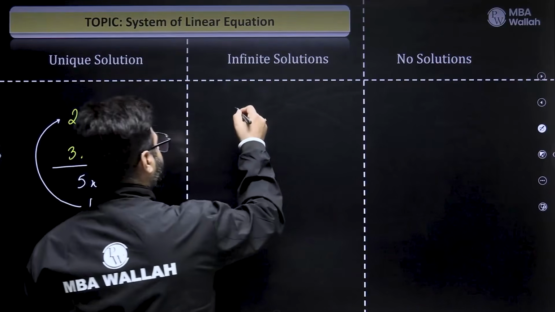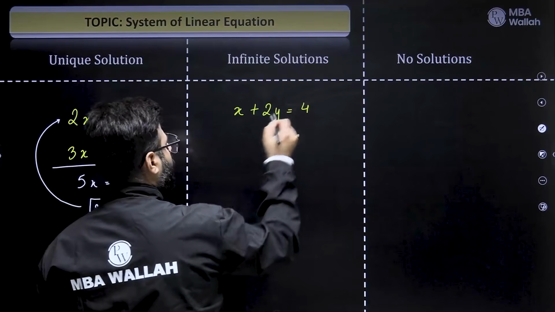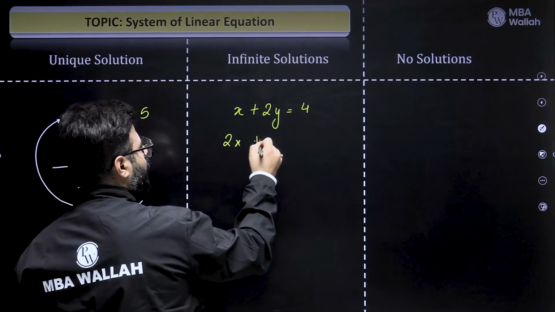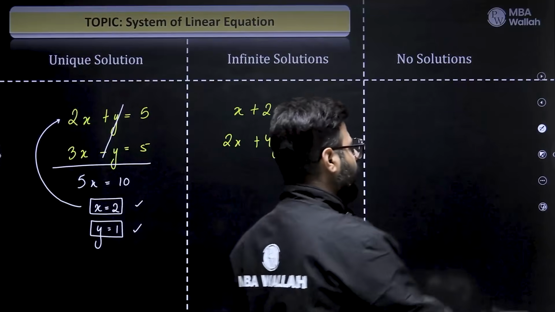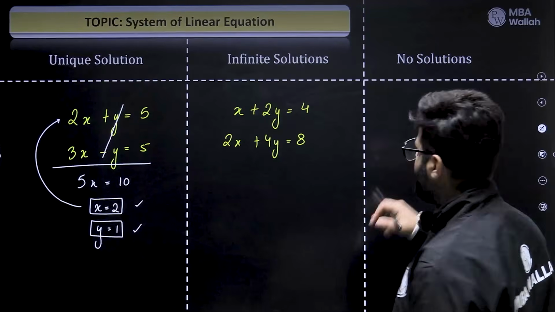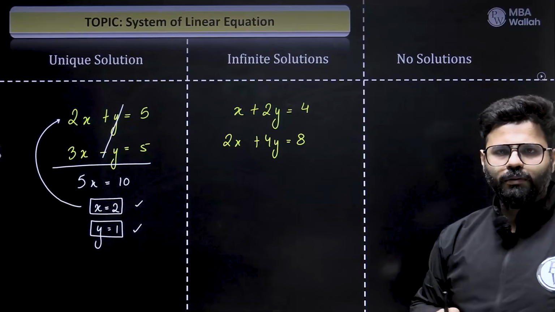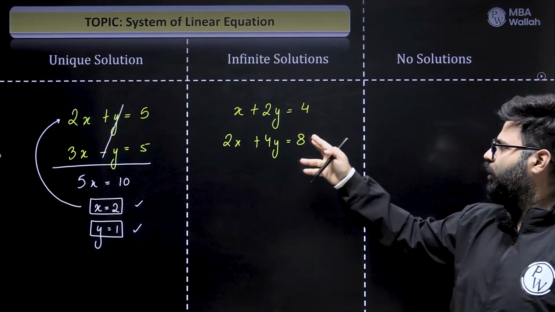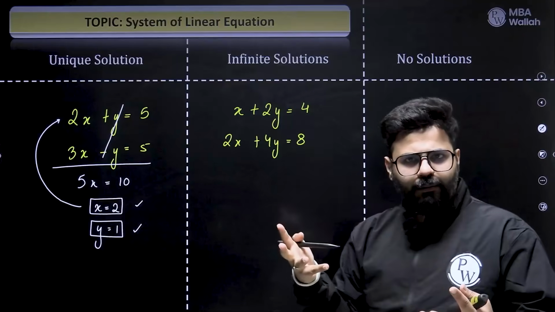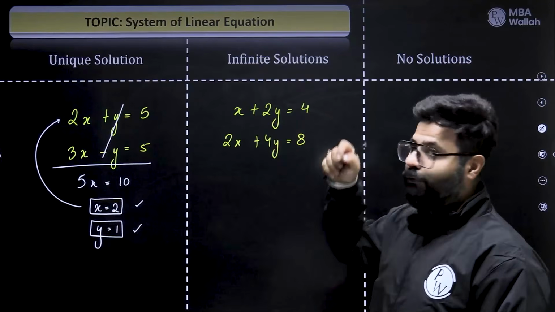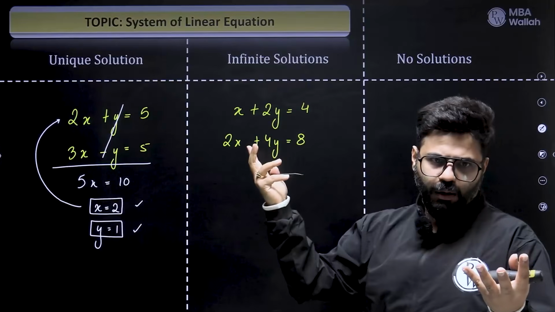Let us say x plus 2y equals to 4 and 2x plus 4y equal to 8. Some of us might say, are you joking with us? These are the same equations. You've just multiplied 2 over here. The idea is yes, but still they are a pair of linear equations. This is a standalone linear equation. This standalone is a linear equation, right?